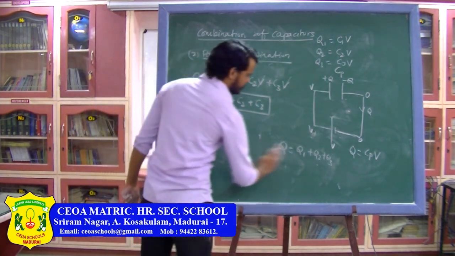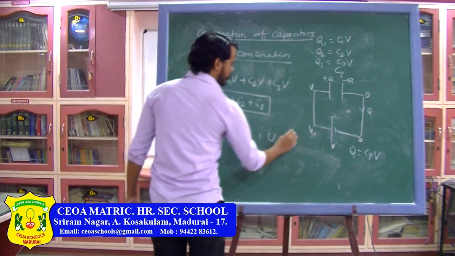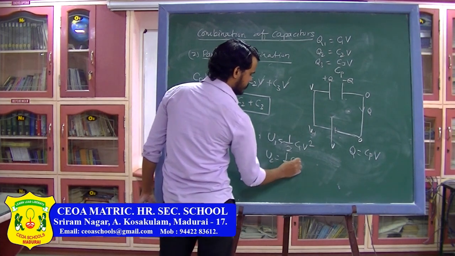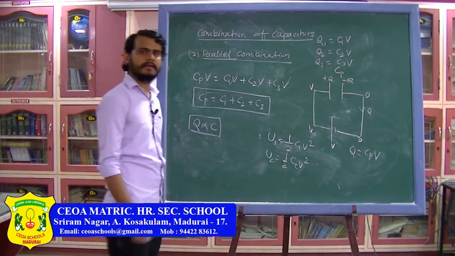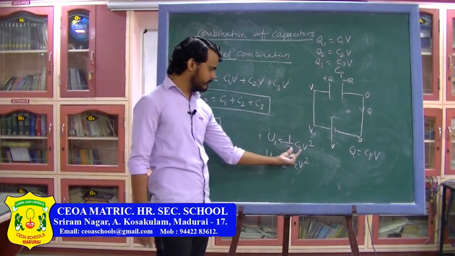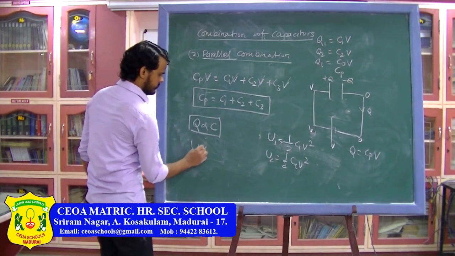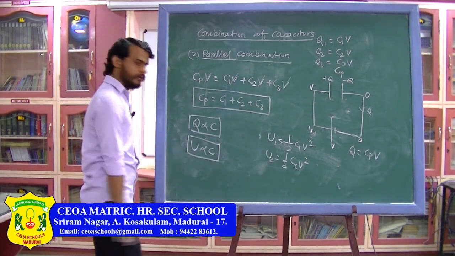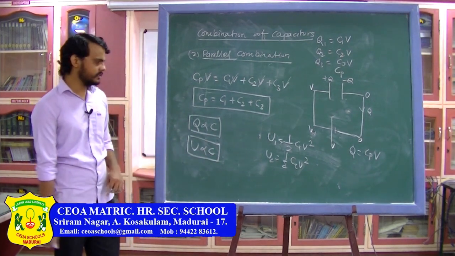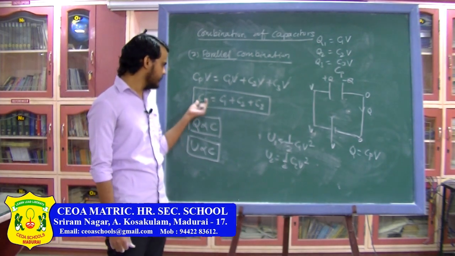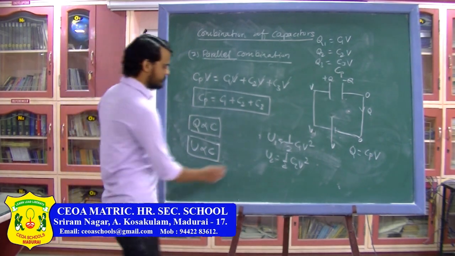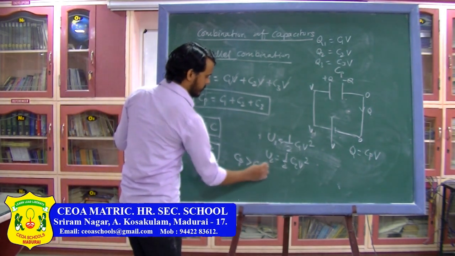Similarly, the energy of the capacitor can be written as U1 is equal to half of C1 into V square, U2 is equal to half of C2 into V square, and similarly U3, and the combination of these can also be written. So here as you can see, U is directly proportional to C. So potential energy and charge in parallel combination is directly proportional to the capacitance. Similarly, here you can see Cp will be greater than C1, it will be greater than C2 and it will be greater than C3.